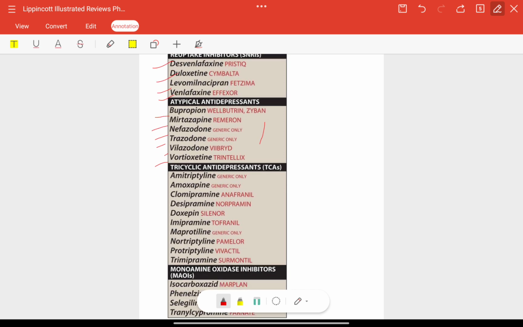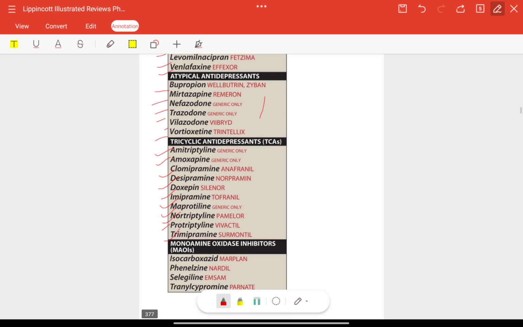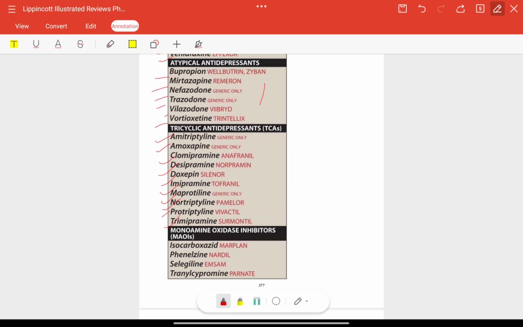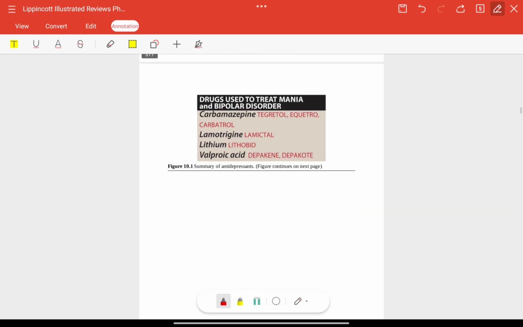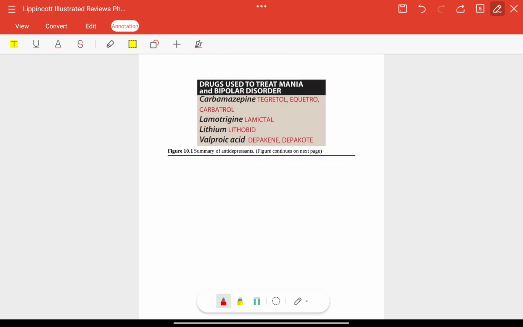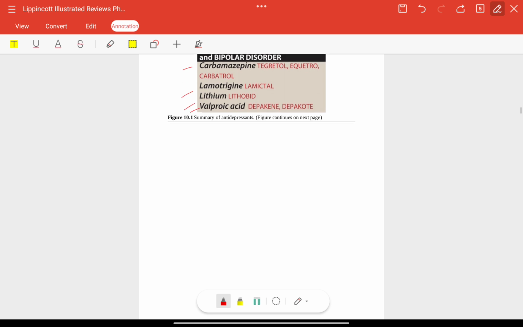Then TCA, tricyclic antidepressants, named due to their structure: amitriptyline, amoxapine, clomipramine, desipramine, doxepin, imipramine, maprotiline, nortriptyline, protriptyline, trimipramine. Then monoamine oxidase inhibitors: isocarboxazid, phenelzine, selegiline, tranylcypromine, and drugs used to treat mania and bipolar disorder. They are carbamazepine, lamotrigine, lithium, and valproic acid. These were the list of the drugs.